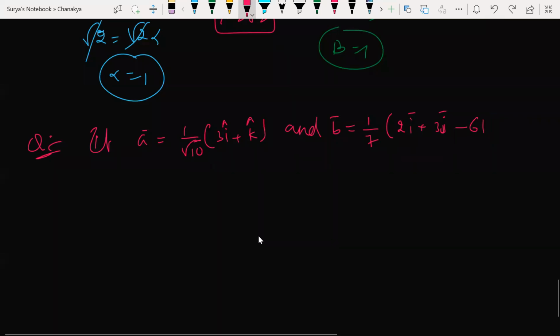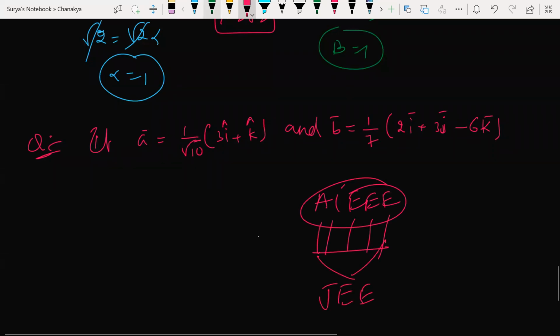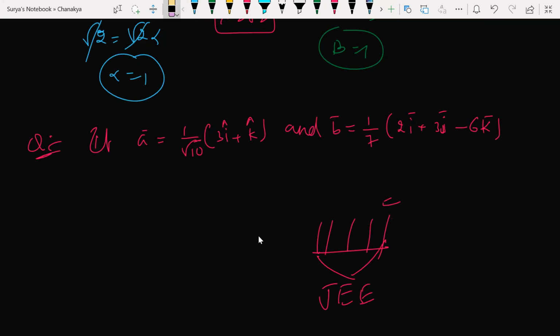AIEEE is nothing but All India Engineering Entrance Exam, which has been renamed as JEE. Wherever you see questions called AIEEE, they are JEE questions only. Getting my point? AIEEE is renamed as JEE Mains.